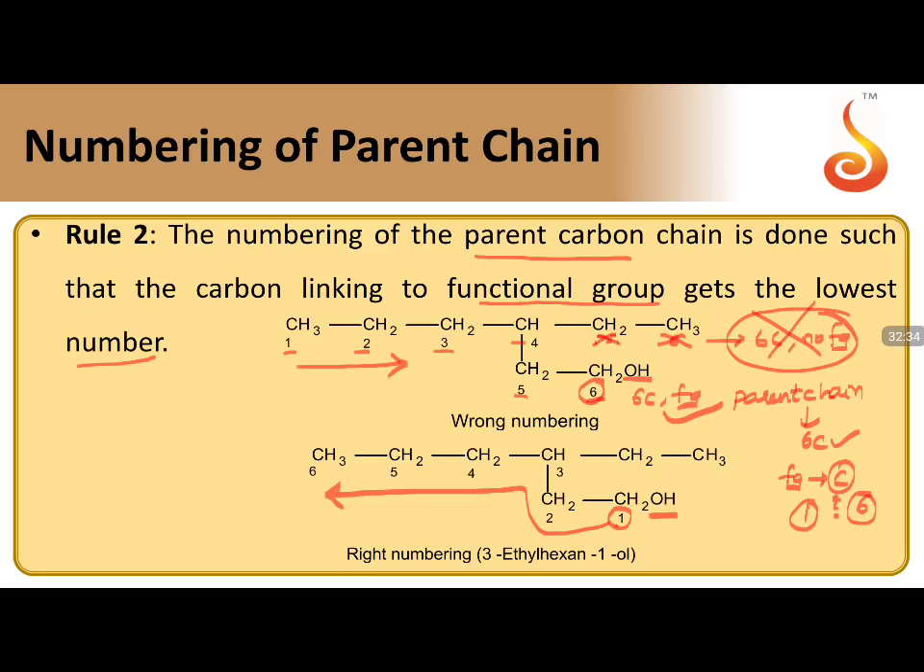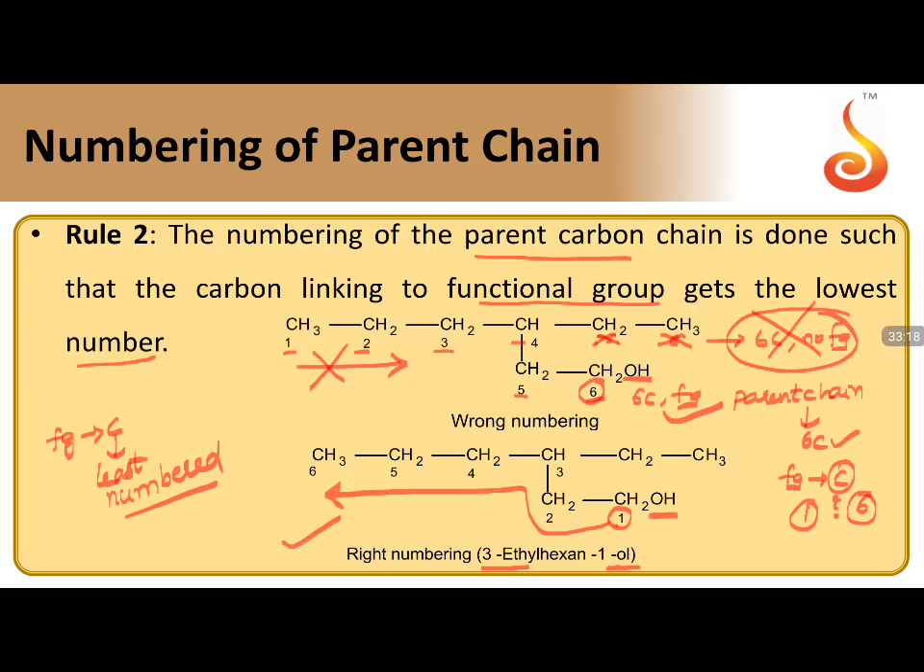So what does rule 2 say? Your functional group attached carbon should be least numbered. This is going to be the logic which we are going to follow. So this is wrong and this is correct. So the right numbering is this, where your ol should be given 1 numbering. 3-ethylhexanol is your correct naming of the compound. So this is your numbering of the parent chain that will be coming as your first priority or the most important condition for the numbering of the carbon chain. So always keep this in mind.